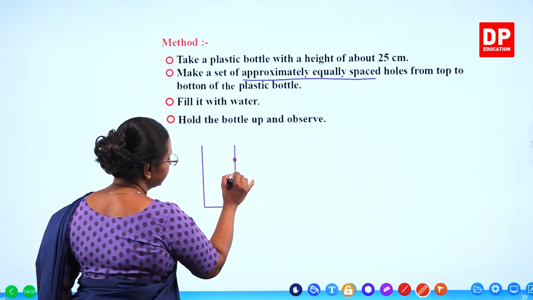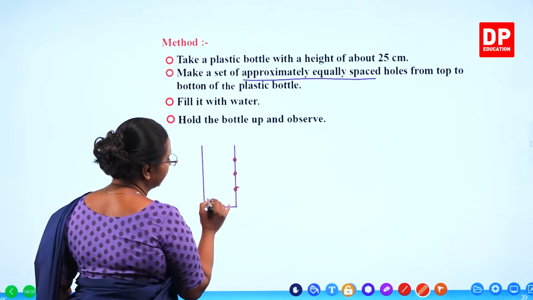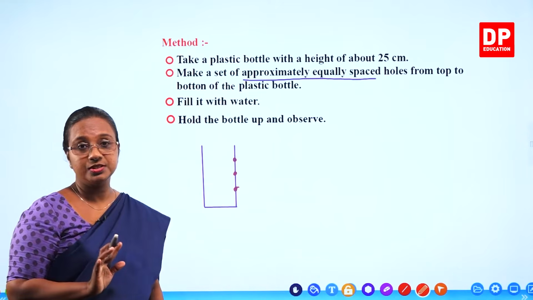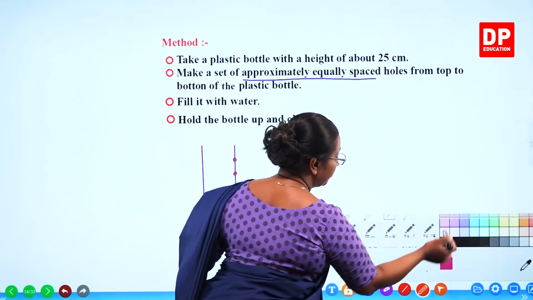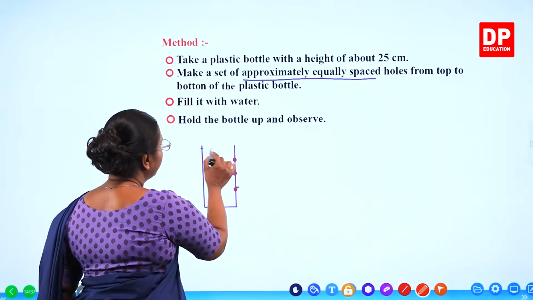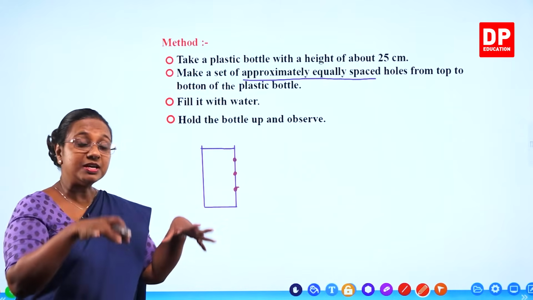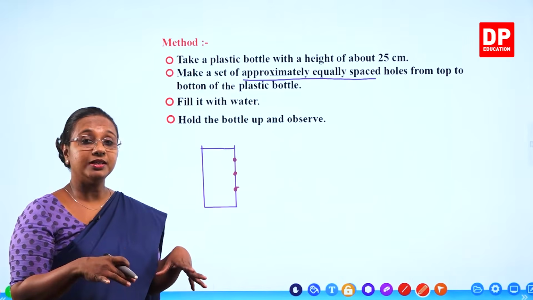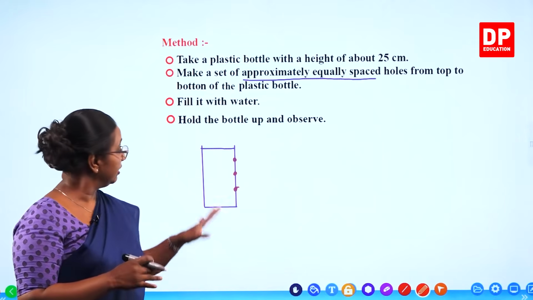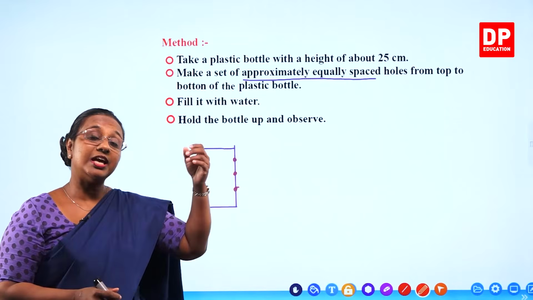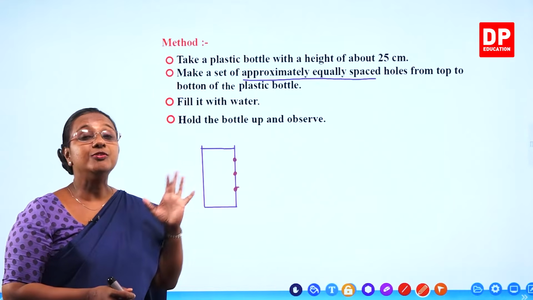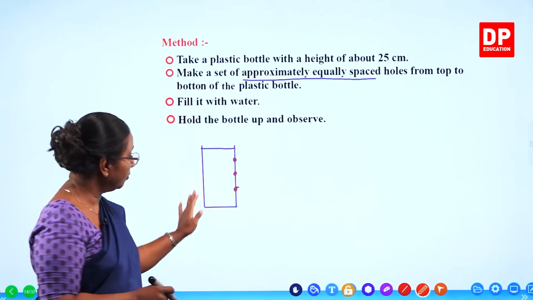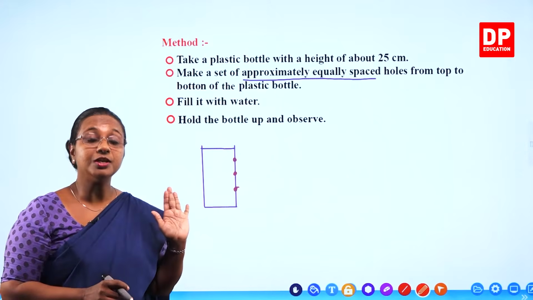Now if we take this surface, approximately equally spaced holes, then you need to fill it with water. How do we fill it with water? Immerse it into a tub containing water. The water will fill into the bottle. Thereafter, you take the bottle out. When you take the bottle out, obviously you all know water will exit through the holes.